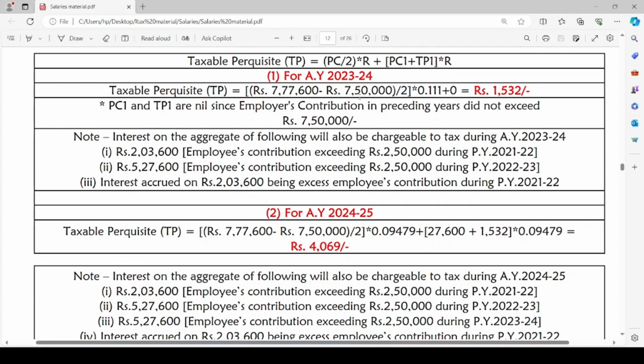Simply, the taxable perquisite for this year will be rupees 1,532. PC1 and TP1 are nil since employer contribution in preceding years did not exceed rupees 7,50,000. The interest on the aggregate of the following will also be charged to tax during the assessment year 2023-24.